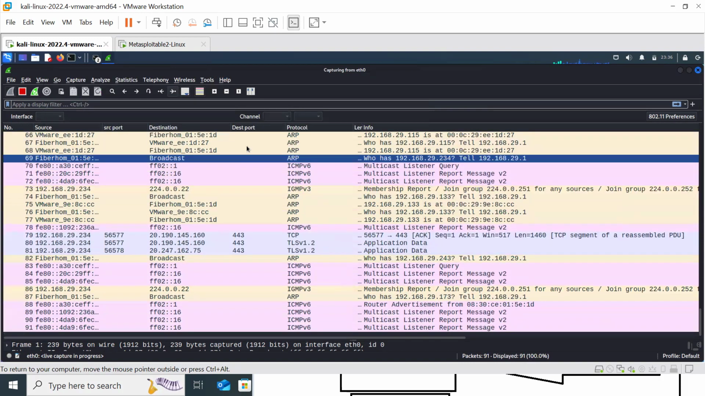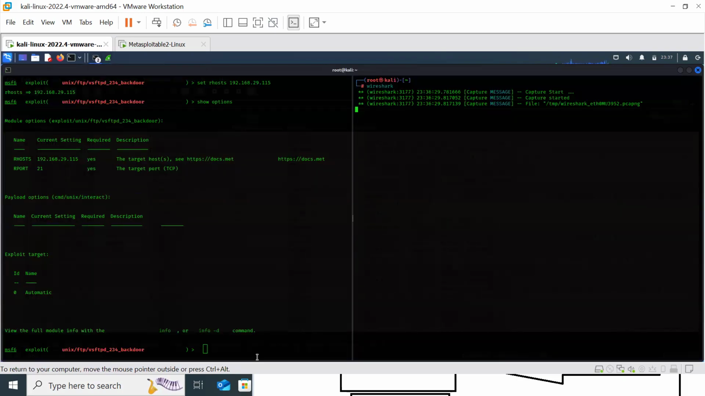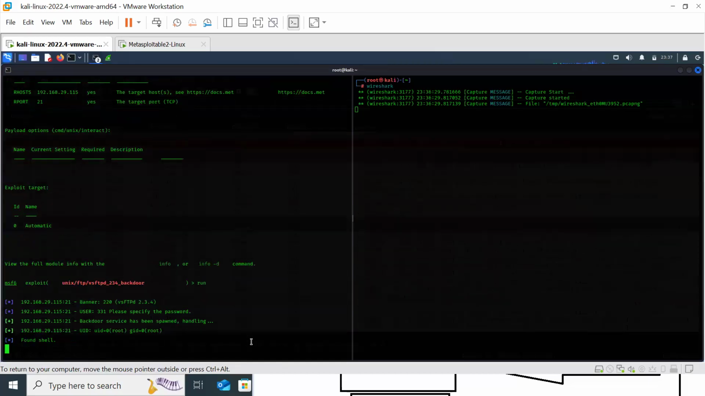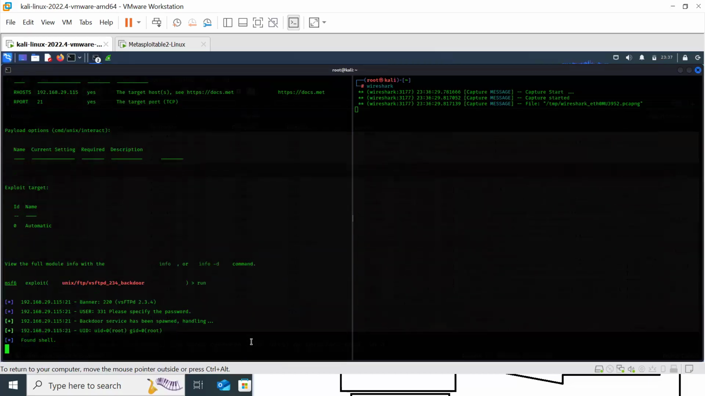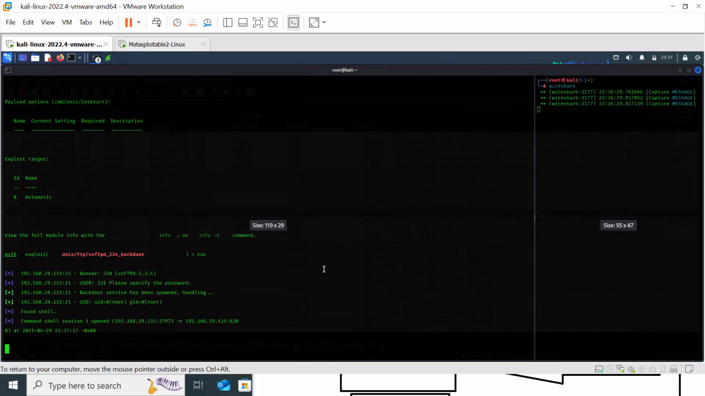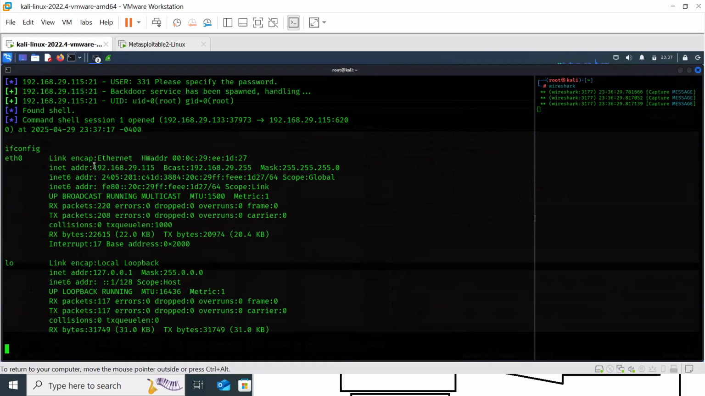So let us do this. Let the transmission go on. I want FTP also to get captured. So I'll just type run and see it establishing the connection. And here it says it has got access to the FTP system. If I type ifconfig, I can see some IP address. So this is the FTP server through which I have connected. Now what I'll do,